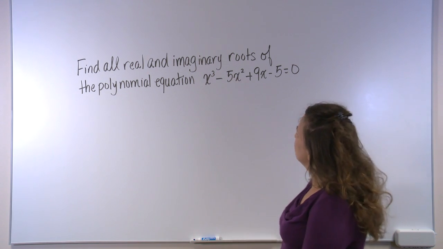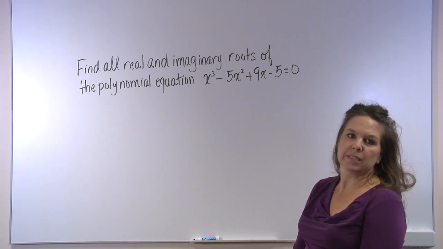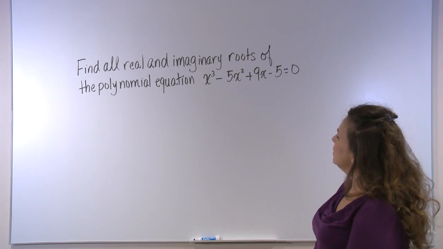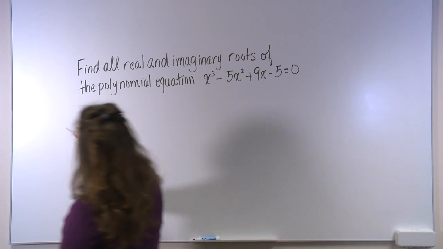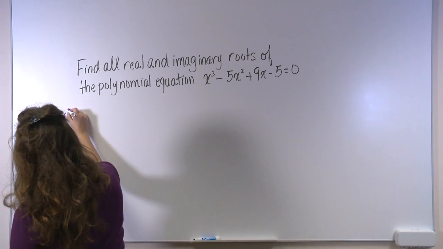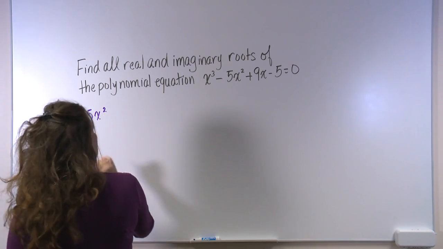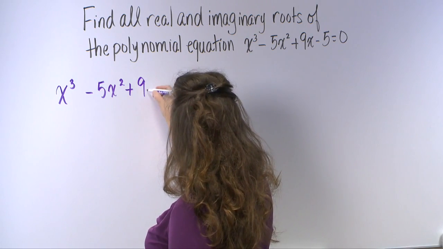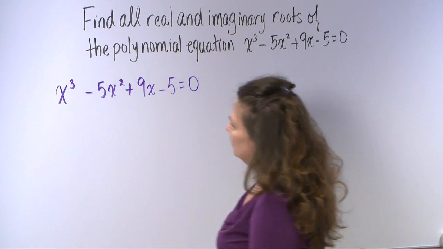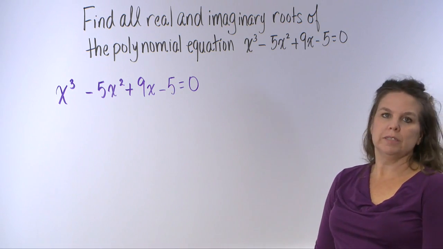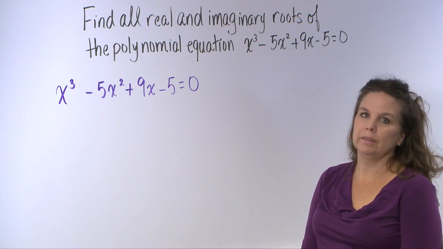Find all real and imaginary roots of the polynomial equation x cubed minus 5x squared plus 9x minus 5. So I'll begin by writing down our equation. x cubed minus 5x squared plus 9x minus 5 is equal to 0. And we have 4 terms here, but this polynomial equation will not factor by grouping.